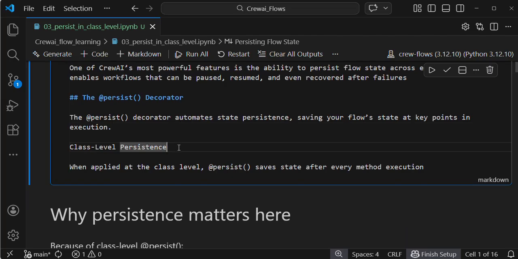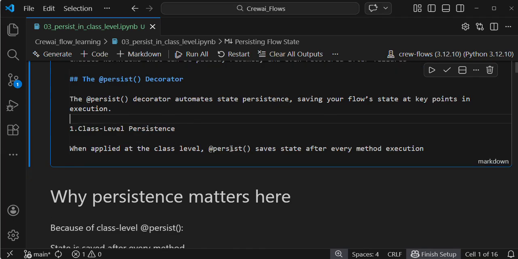If you see here, first one is class level persistence. As I already said, we can apply persistence over the flow in two ways: first one is class level persistence, and second one is method level. First one, class level persistence: when applied at the class level, persist saves state after every method execution.